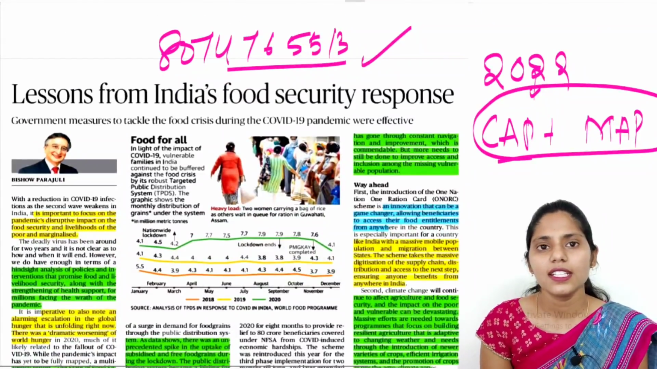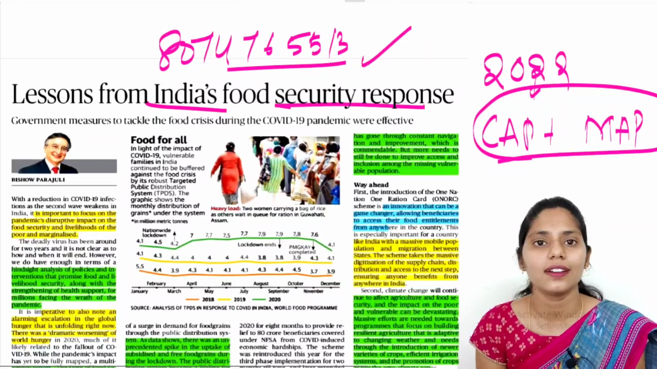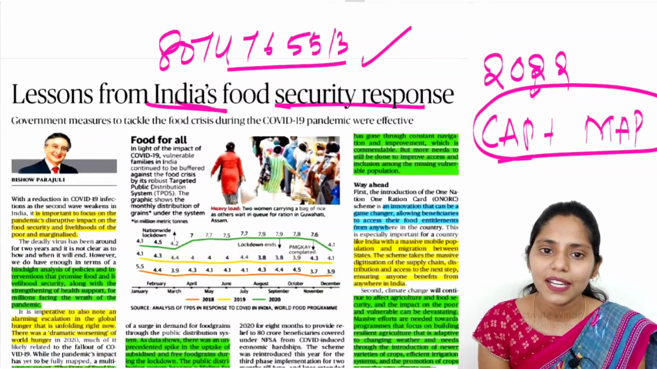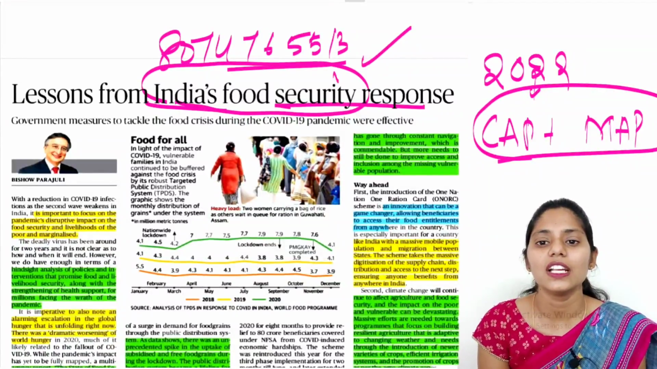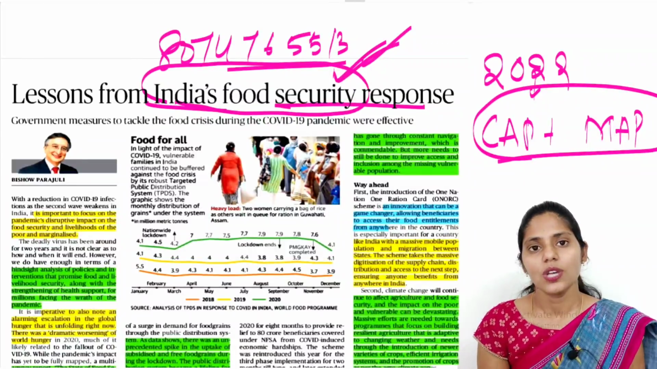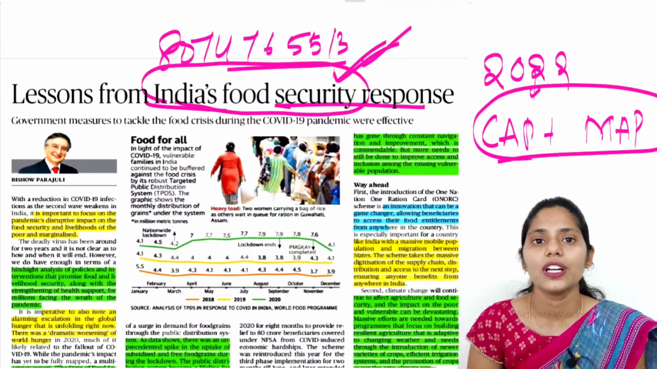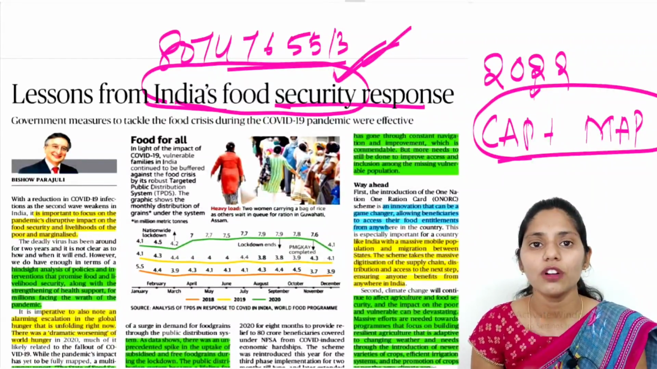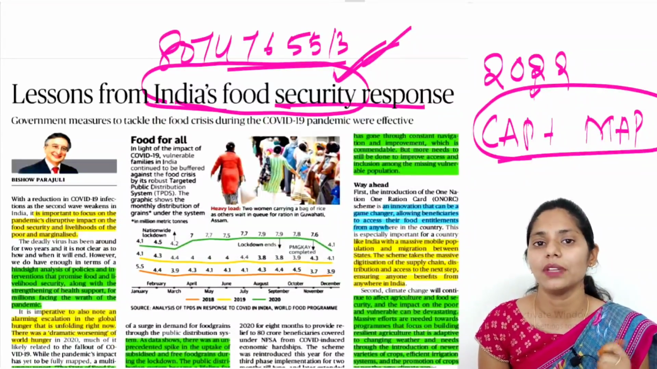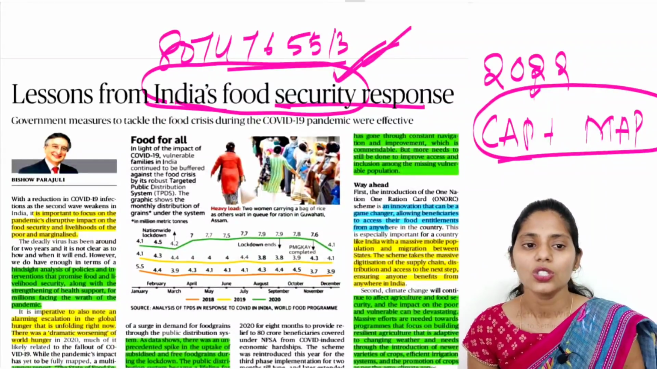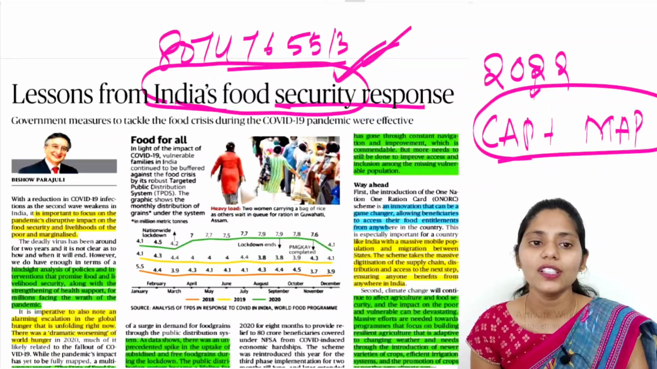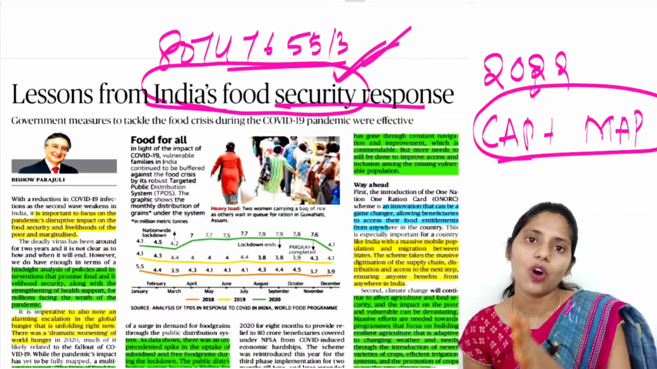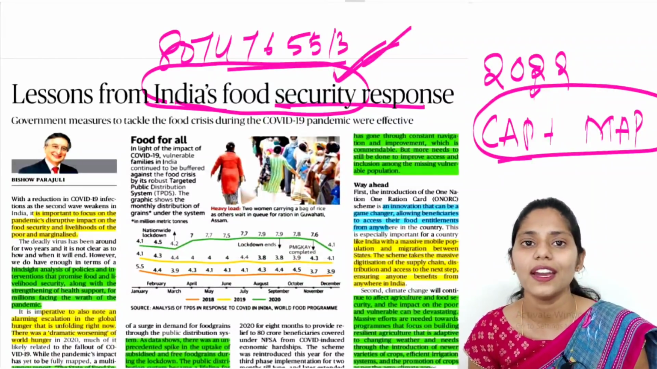Okay. Now again, let's come back and let us see the last topic of the day. Title says lessons from India's food security response. So this article mainly focuses on what is India's food security response. As you all know, the government took a number of steps mainly to ensure food security in this hard time, that is the COVID-19 pandemic. So this article mainly focuses on what are the lessons we can take and what can be done. Okay, what is the way ahead.